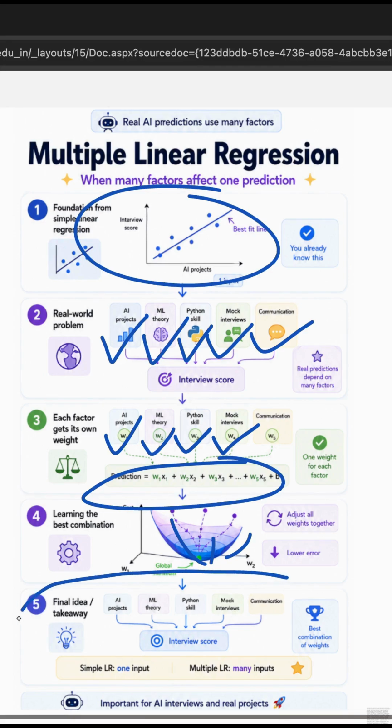So this is the final takeaway: in linear regression, we were only utilizing one input to have that one best fit line, but in multiple linear regression we have multiple inputs and we utilize all of them to predict the final interview score. Now let's jump into the coding implementation.